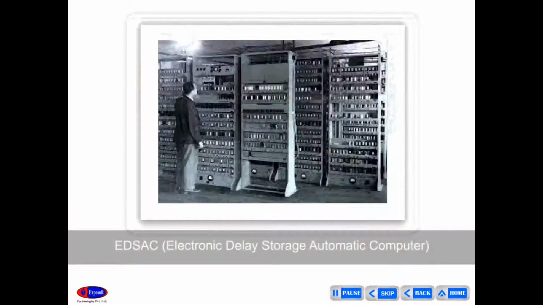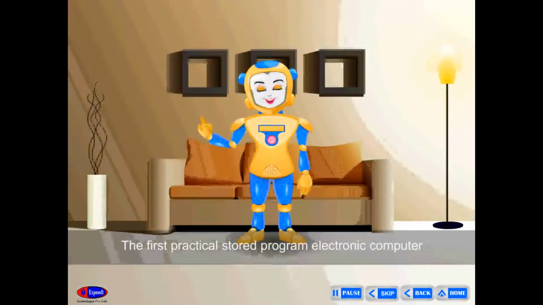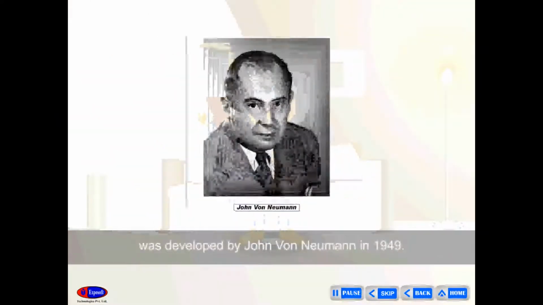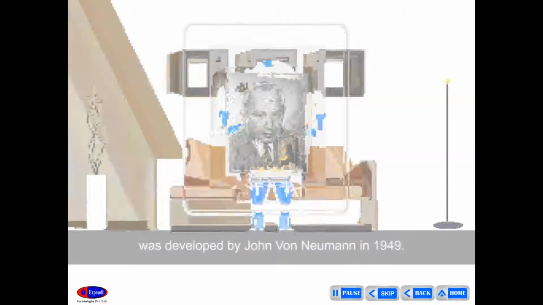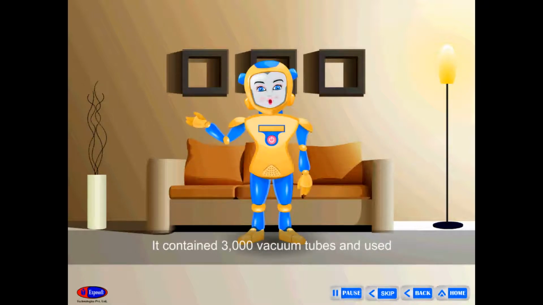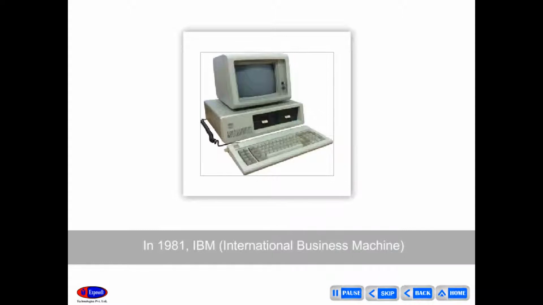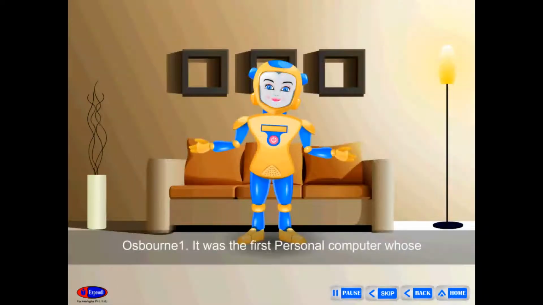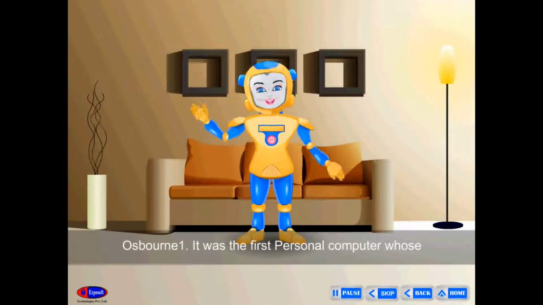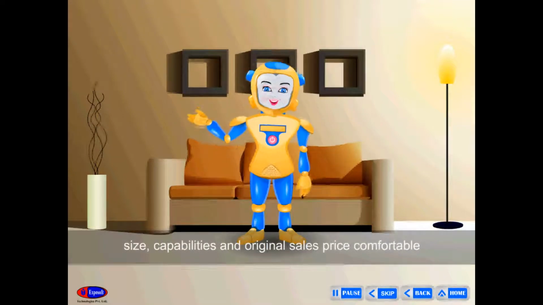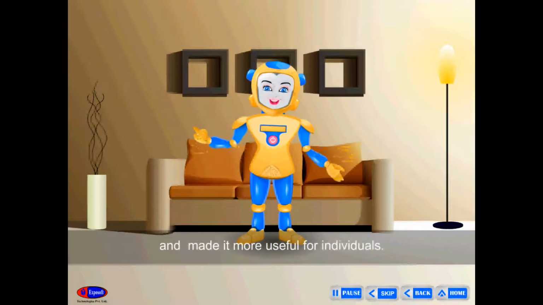EDSAC, Electronic Delay Storage Automatic Computer. The first practical stored program electronic computer was developed by John von Neumann in 1949. It contained 3,000 vacuum tubes and used mercury delay lines for memory. IBM PC. In 1981, IBM, International Business Machines, made the first fully portable computer, Osborne 1. It was the first personal computer whose size, capabilities, and original sales price were comfortable and made it more useful for individuals.